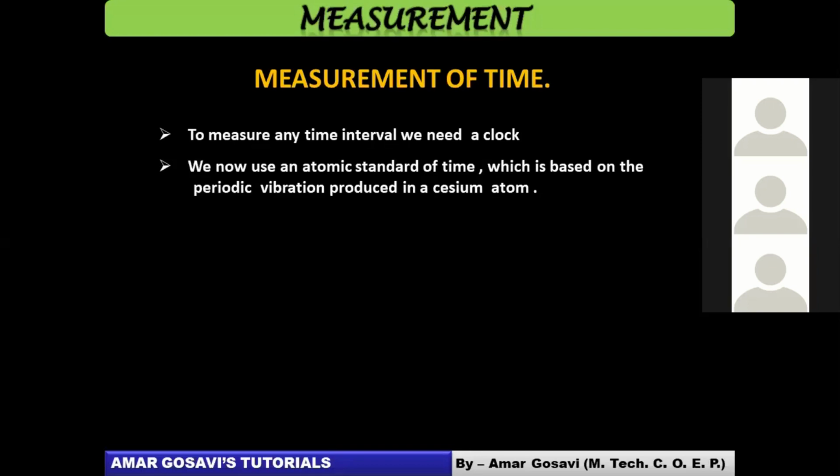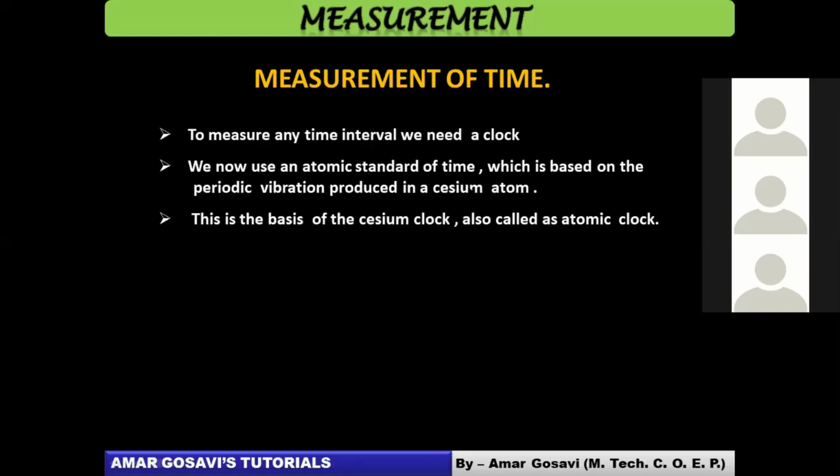Obviously, to define 1 second, we are going to make use of periodic vibration, which will be produced in the cesium atom basically. This is being used to define time. So this is the basis of the cesium clock. We have defined it on the cesium clock, and then it is being adjusted in all other clocks in the world. So we call that the atomic clock. This atomic clock is designed with the help of periodic vibrations in the cesium atom, friends.